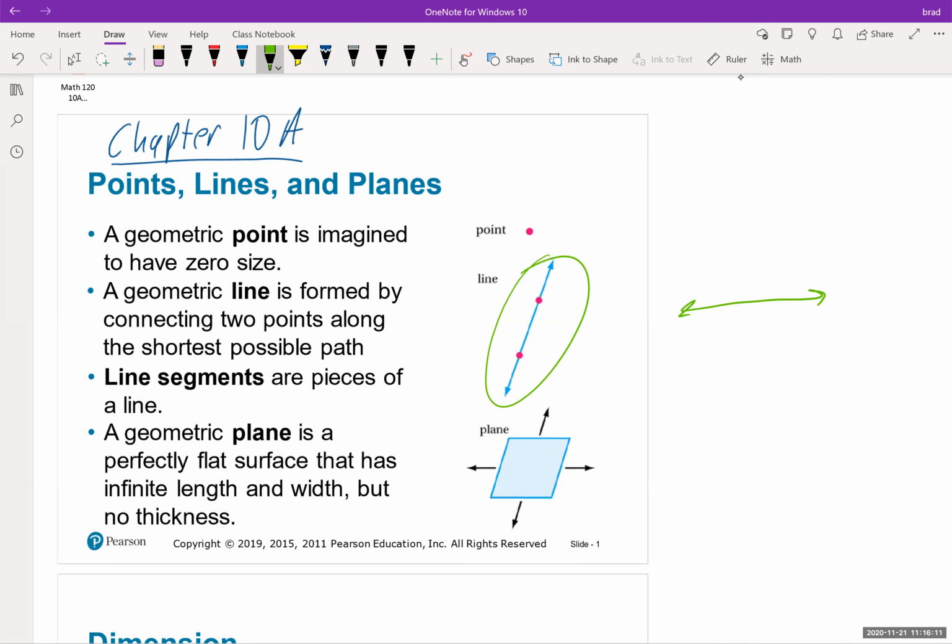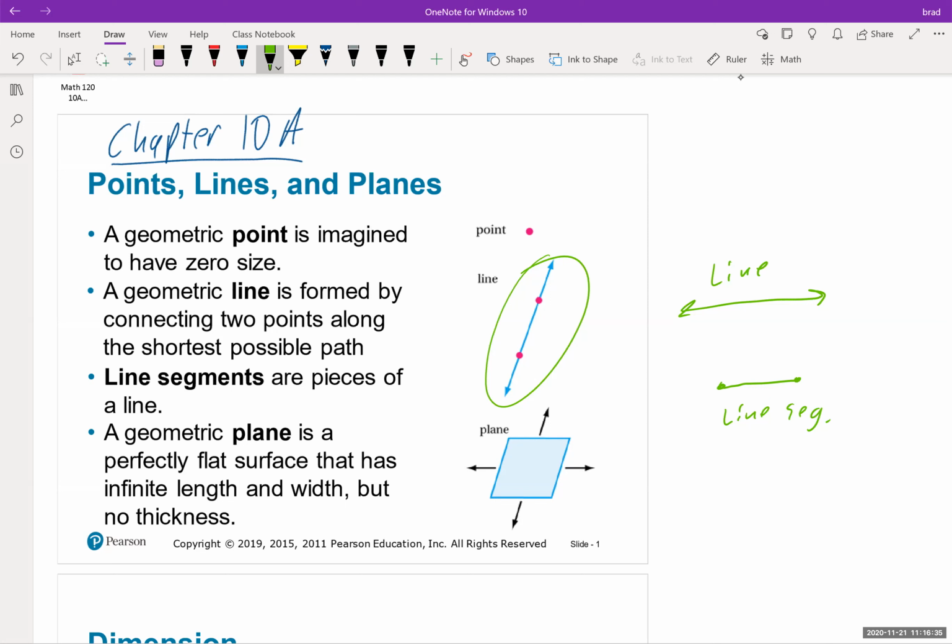Then you chop off from here to here, and from there to there, and then you connect the points. This is a line segment, and this is just a line. So lines go on for infinity in both directions in mathematics. Line segments are pieces of a line, from a starting point to an ending point.